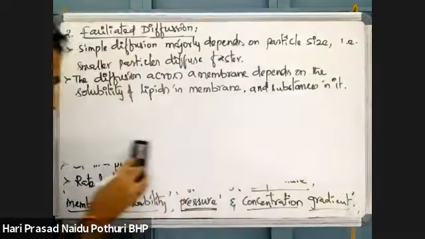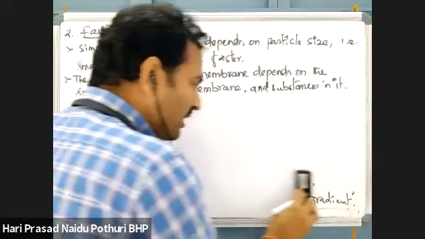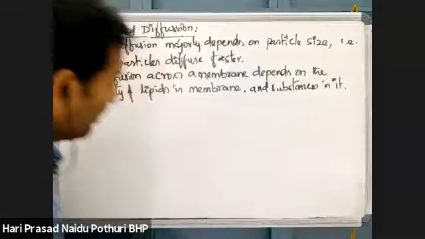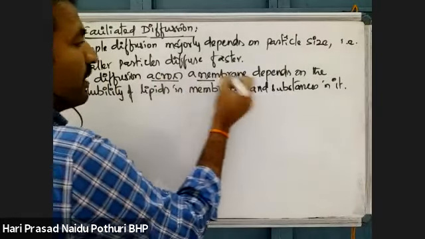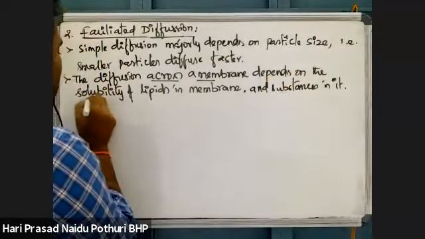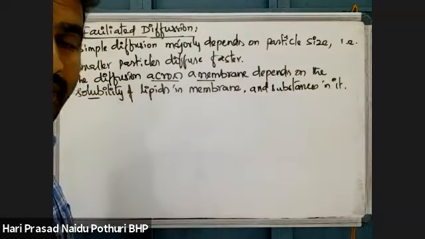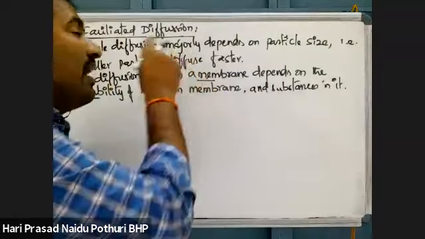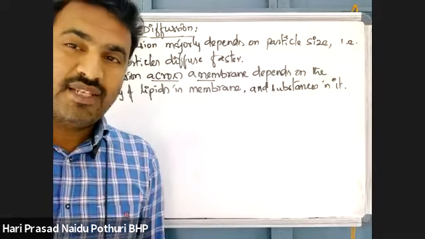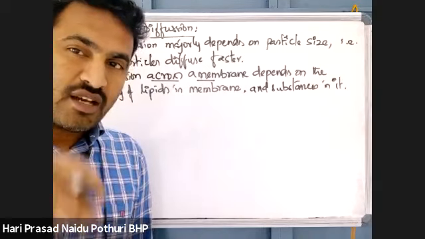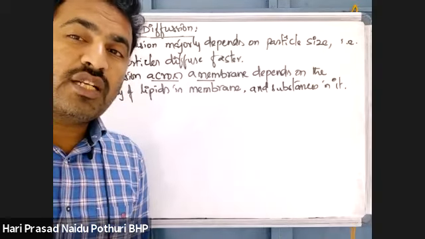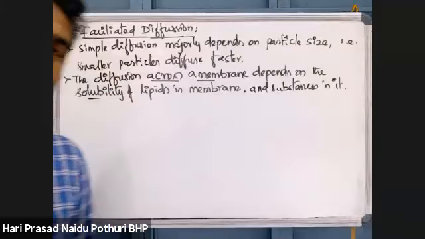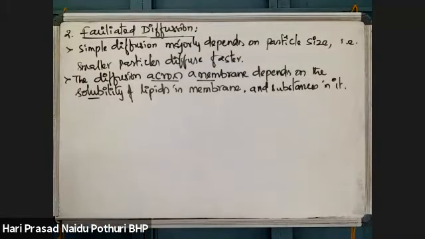Diffusion across a membrane depends on the solubility of the particle in the lipid of the membrane. If we take a lipid particle as a diffusing material, from outside of the cell to inside or inside to outside, how will be the movement?